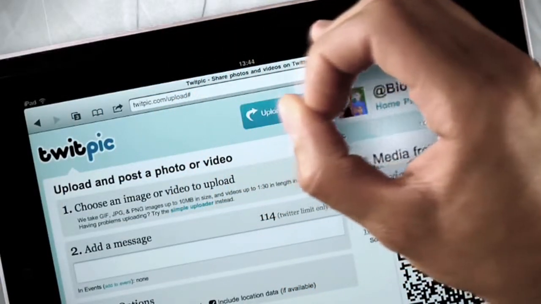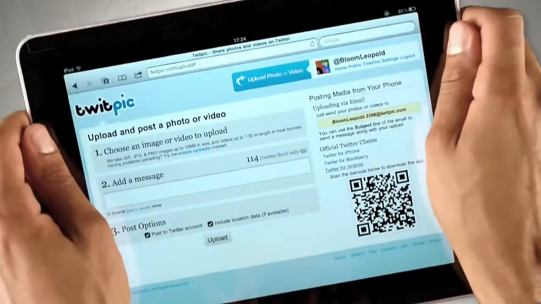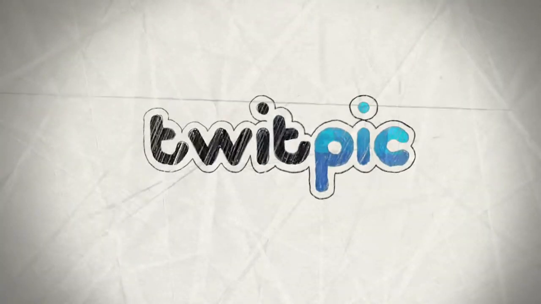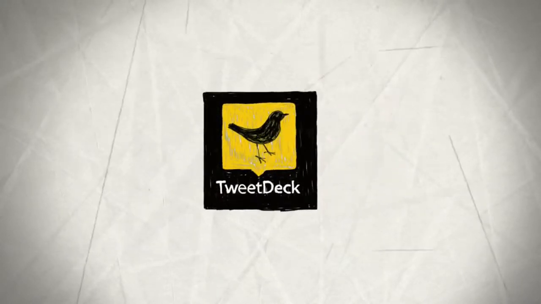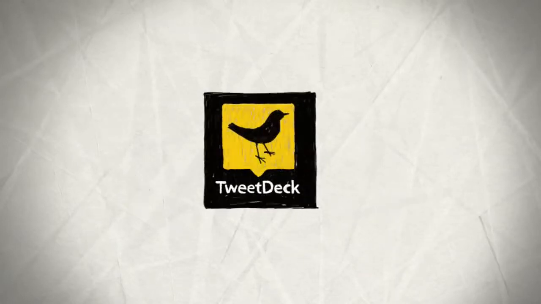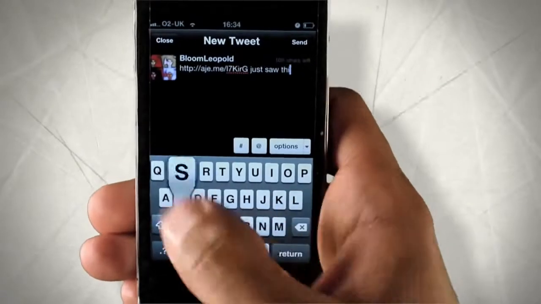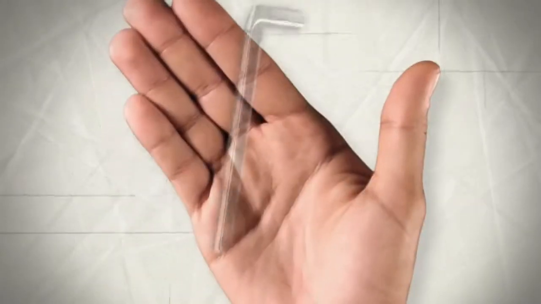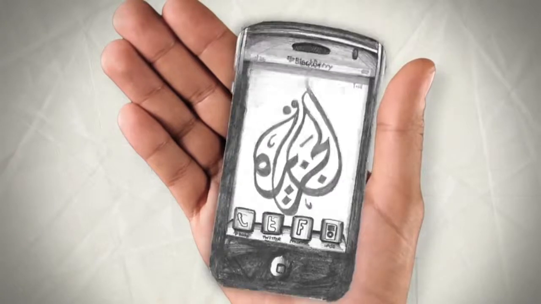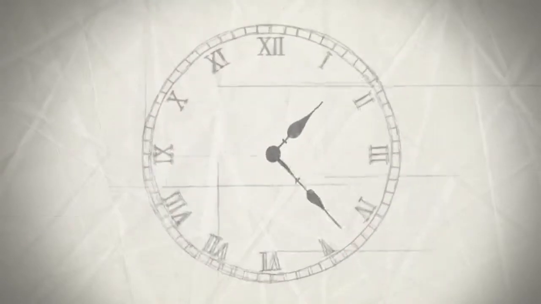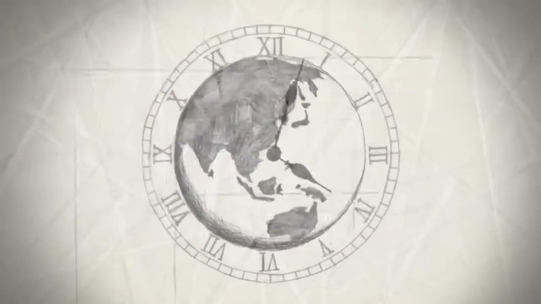You can also send out pictures or even video by using sites such as TwitPic. They work by uploading your file and then sending out a shortened URL in your tweet for you. When people tweet regularly, they usually use a social networking client such as TweetDeck or Seesmic. These applications let you get access to all your other social networking accounts in a single place. They have their own specific interface and special features and can usually be downloaded from mobile devices like the iPhone and the BlackBerry, allowing you to tweet whenever and usually wherever you want.